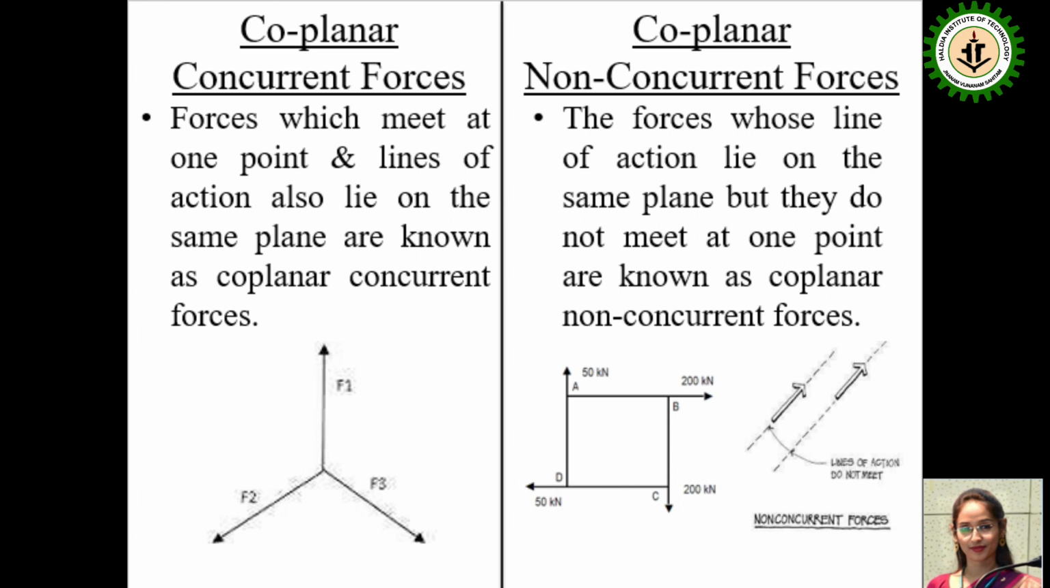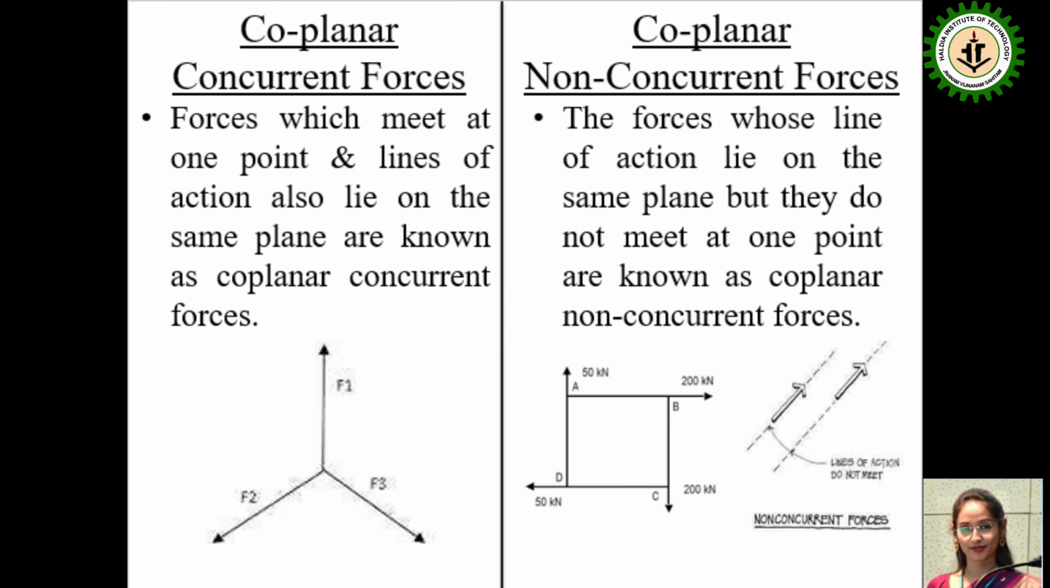Coplanar concurrent forces. Forces which meet at one point and whose lines of action also lie on the same plane are known as coplanar concurrent forces. We already know what coplanar forces are, and we already know what concurrent forces are. So coplanar concurrent forces are nothing but the coplanar forces that are concurrent. That is, the forces that are acting on the same plane and also go through the same point.